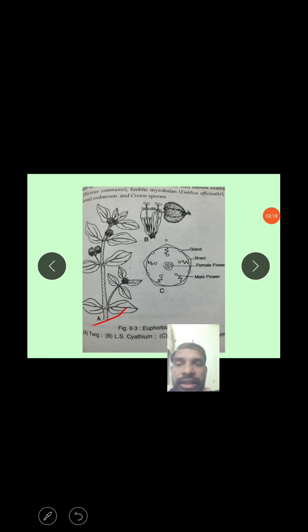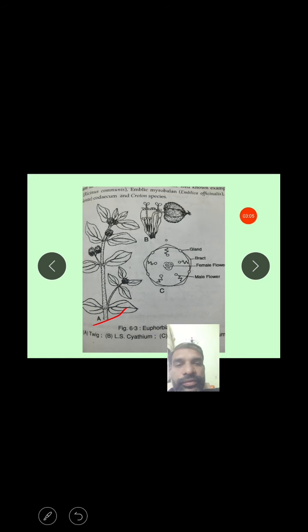The species Tragia shows a climbing condition, the climbers, and several species of Euphorbia show a cactus-like habit, with thick fleshy stem and leaves reduced to spines. The plants often contain milky latex, in special laticiferous vessels.